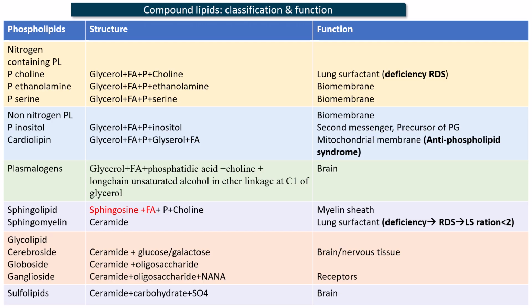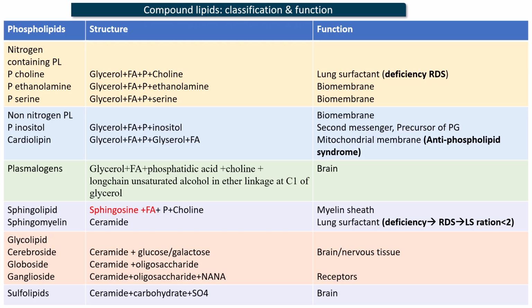The next class is non-nitrogen containing phospholipids, the examples being phosphatidylinositol and cardiolipin. Phosphatidylinositol's composition is glycerol, phosphatidic acid, fatty acids, and inositol. Now, phosphatidylinositol is also a component of biomembrane. It's a precursor of prostaglandin, and it also acts as a second messenger for hormones.